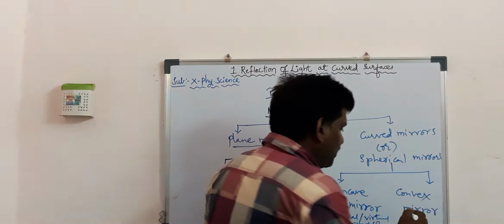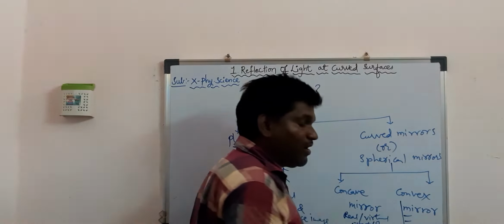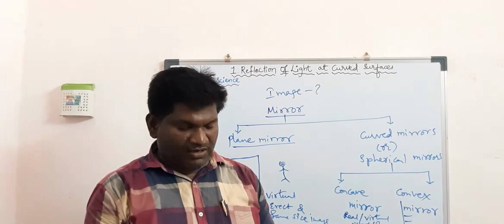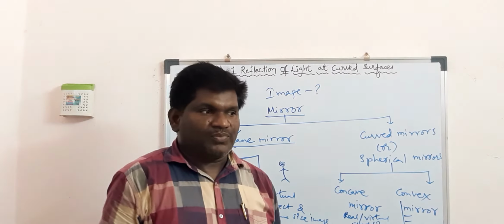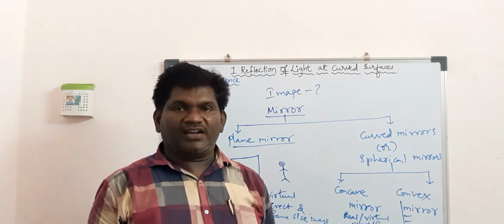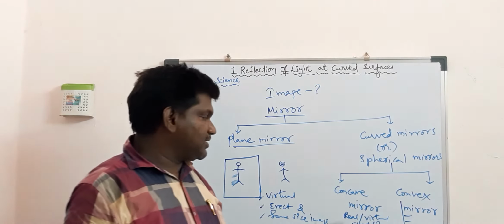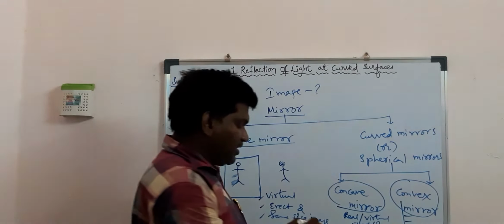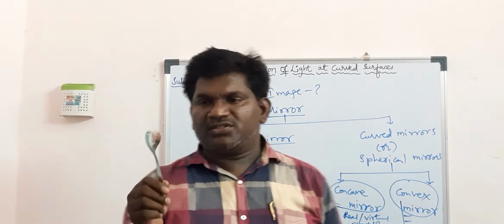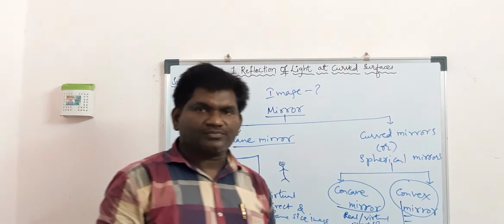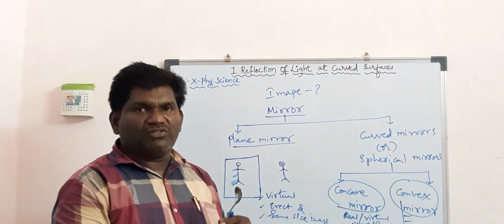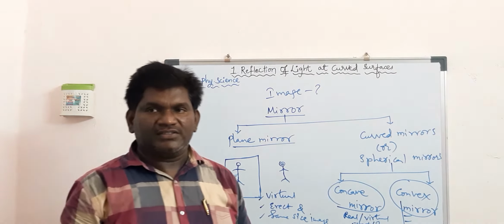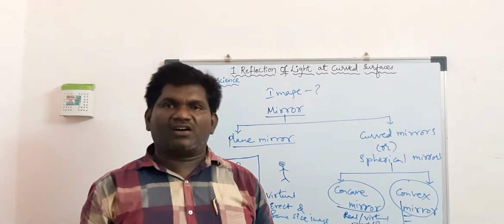Next, coming to the convex mirror. A convex mirror always forms a virtual image, an erect image and always a diminished image. Now let us understand the nature of the images of the concave mirror as well as the convex mirror. Concave as well as convex mirrors we can observe in a normal teaspoon. The mirror which is curved inwards is called the concave mirror. The mirror which is curved outwards is the convex mirror.